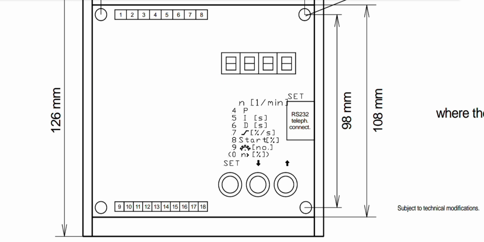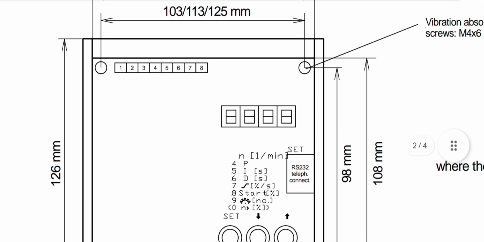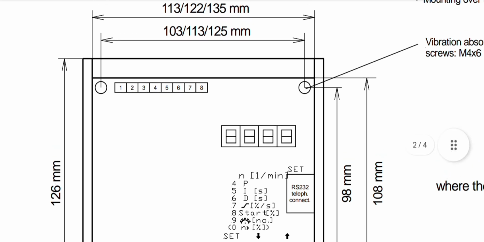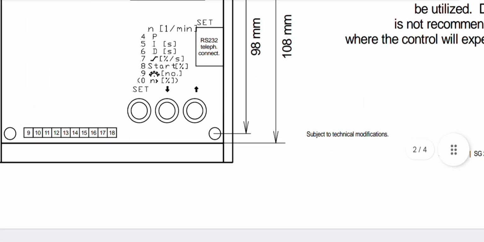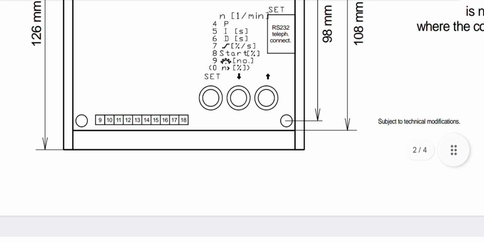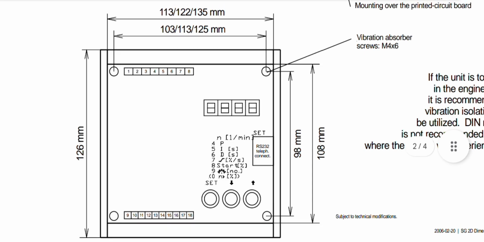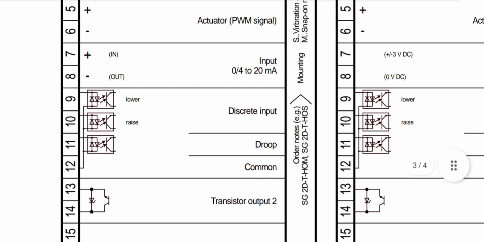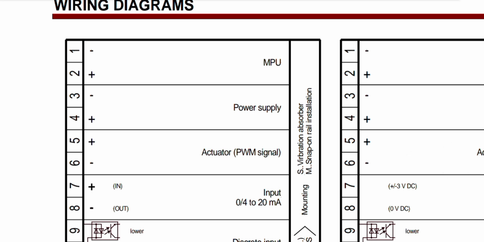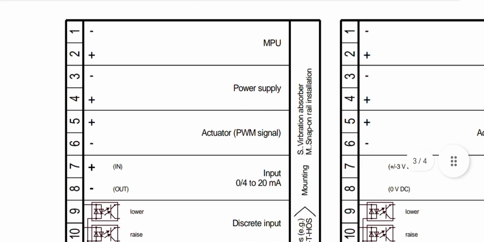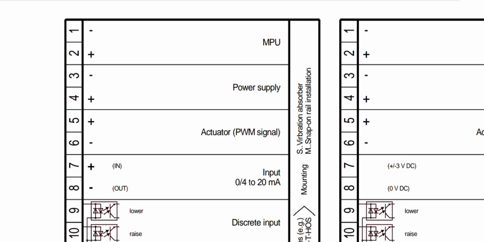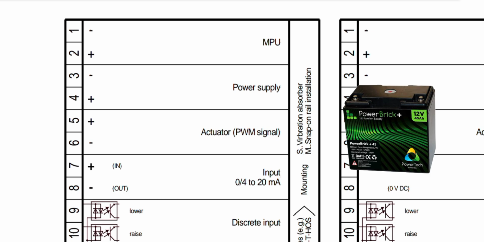As you can see here we have RS232 connectors for the 7-segment 4-digit display, and 1 to 8 TB and 9 to 18 TB. The size is 98 millimeters internally and 108 millimeters externally, length and width. So let's move to the wiring diagram. Pin number 1 is negative, pin number 2 is positive of the magnetic pickup unit, the MPU sensor.